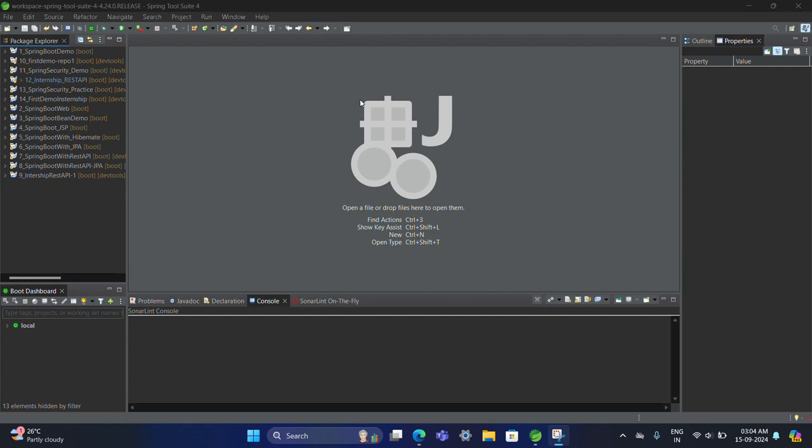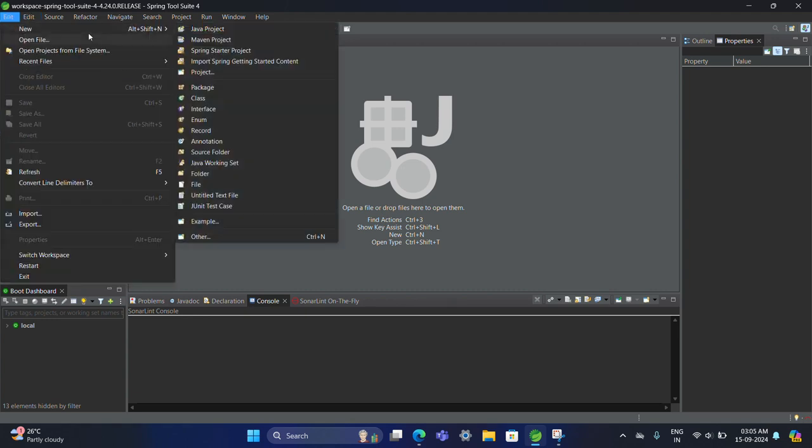I'm going to use Amazon Web Services. The main motive is how we can convert it into a jar using some commands, and what the steps are to deploy on the server. After deploying, we are also going to test whether our APIs are working fine or not. So let's start.